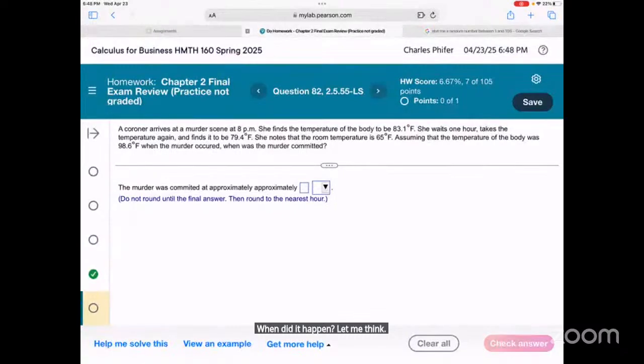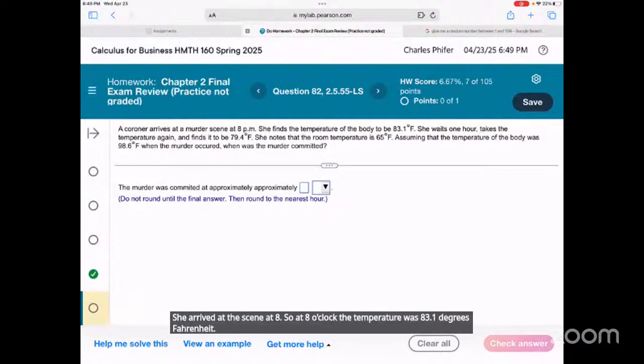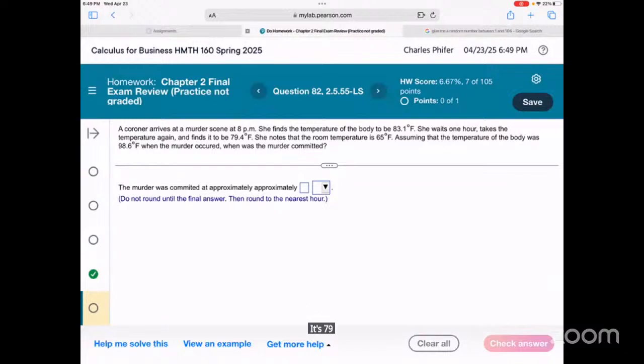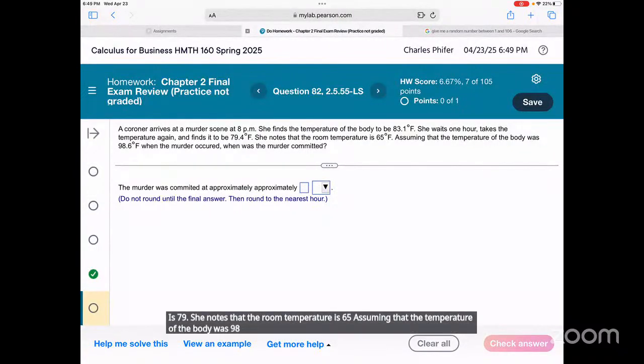Do we need Newton's law of thermal cooling? Let me think. She arrives at the scene at 8, so at 8 o'clock the temperature was 83.1 degrees Fahrenheit. She waits for an hour, so that's at 9 o'clock. It's 79. She notes that the room temperature is 65, assuming that the temperature of the body was 98 when the murder occurred.